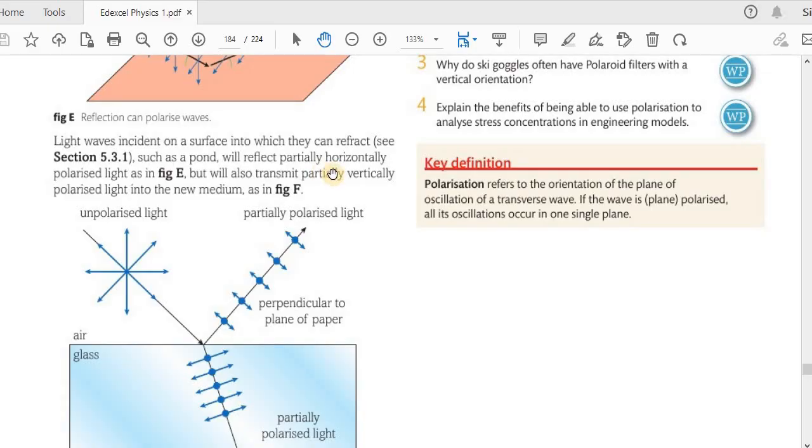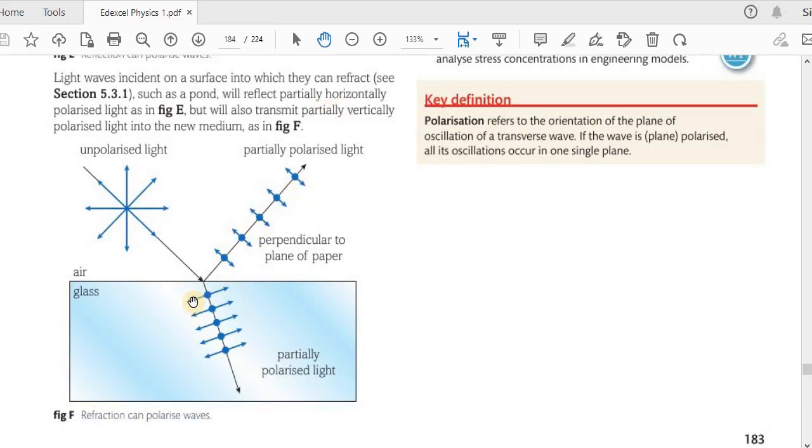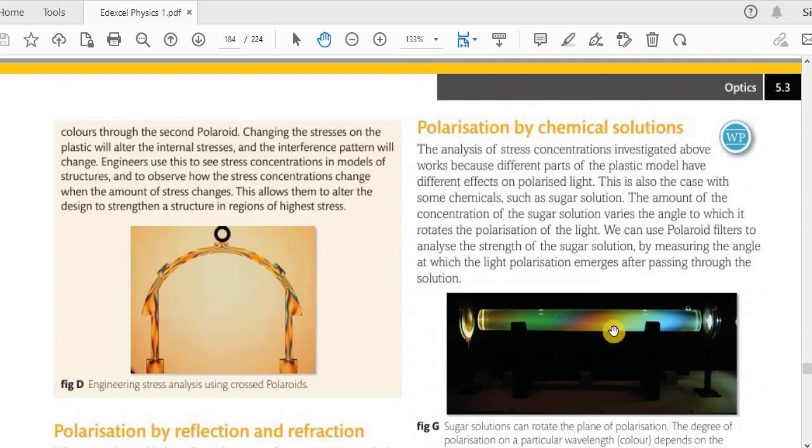So reflection gives partially plane polarized light, and here we have transmission or refraction. There also we have partially polarized light, partially vertically polarized. So unpolarized light becomes partially polarized light perpendicular to the plane of the paper. Reflection can polarize waves, and refraction can also polarize waves.